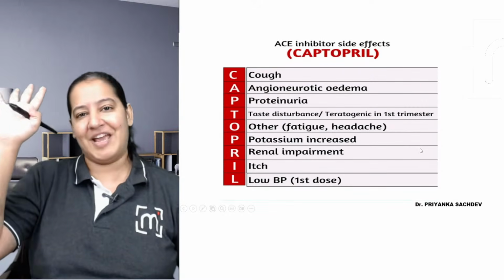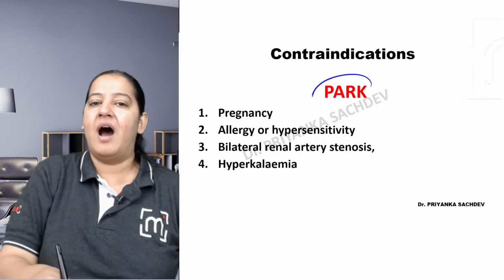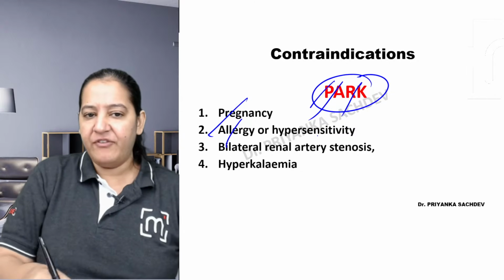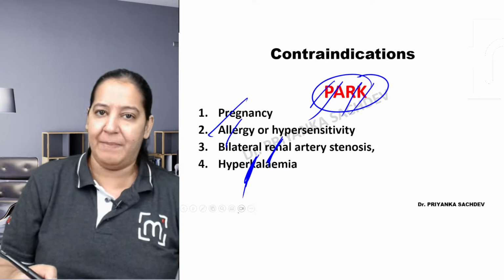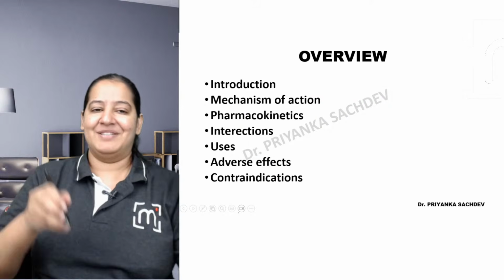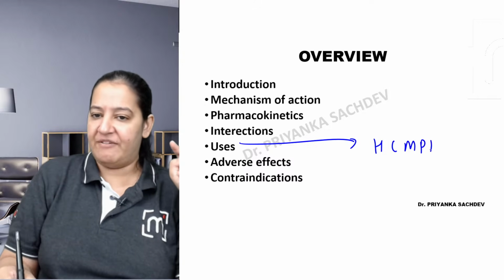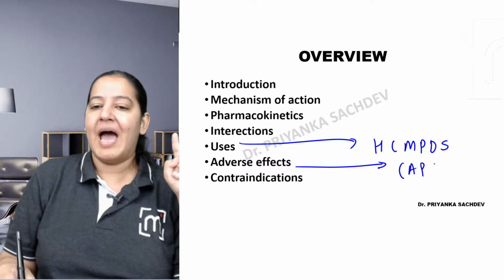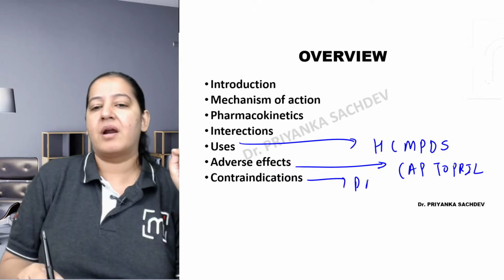So these are the side effects of Captopril. The last is the contraindication. The contraindication is PARK, P-A-R-K. P for pregnancy, A for allergy, R for renal artery stenosis bilateral, and K for potassium, hyperkalemia. I am done. Try to say the full form. And the contraindication is PARK. That's it.